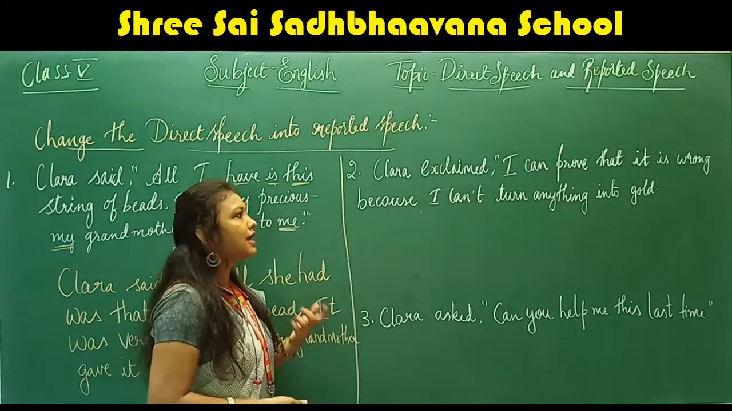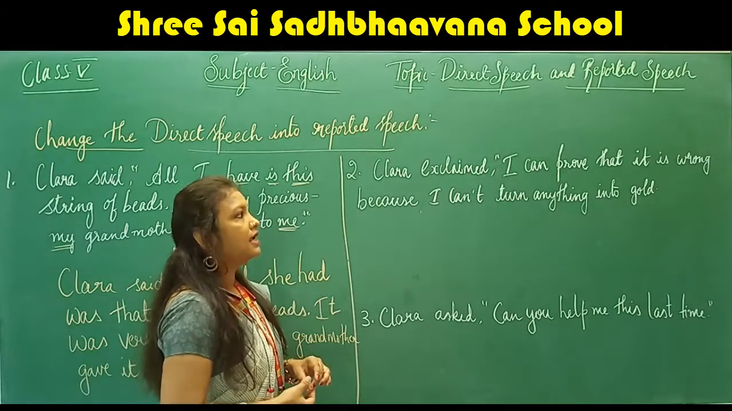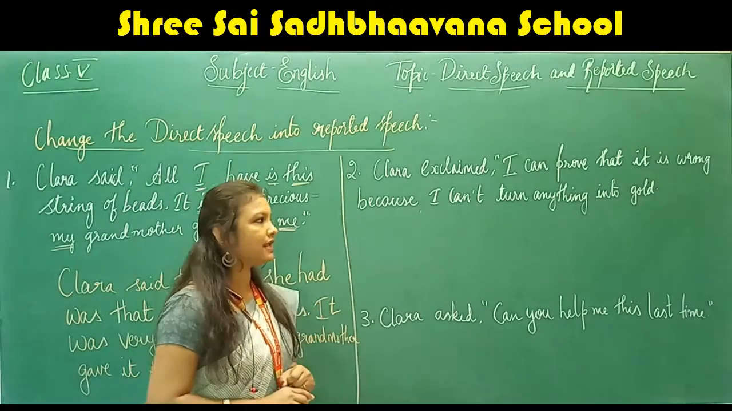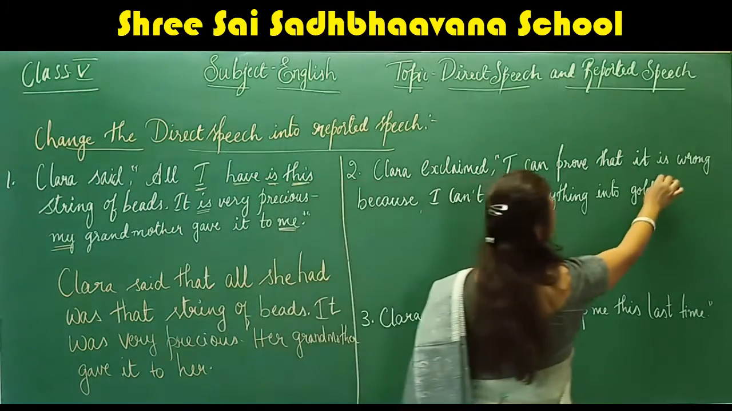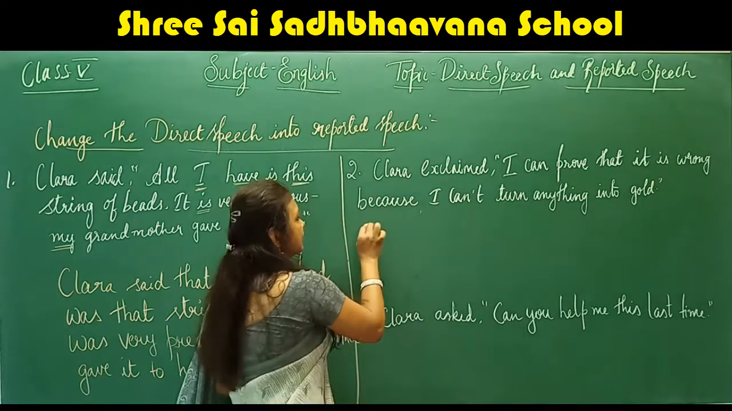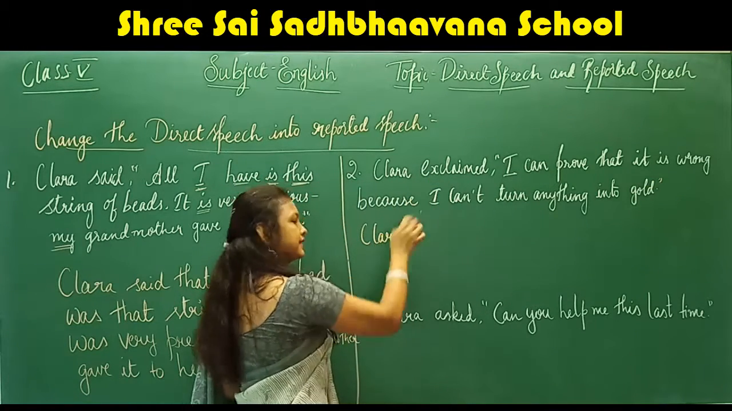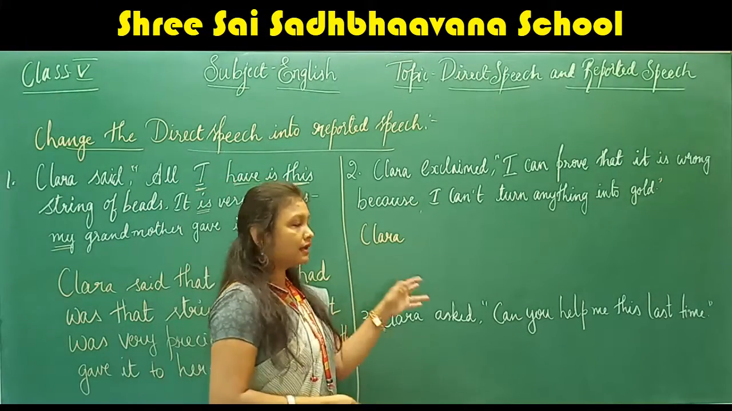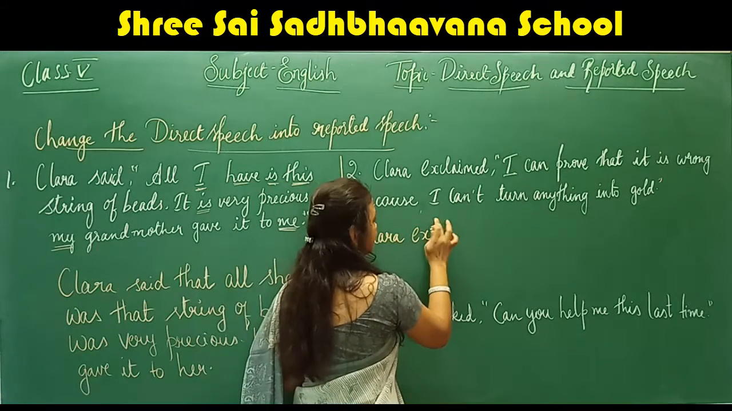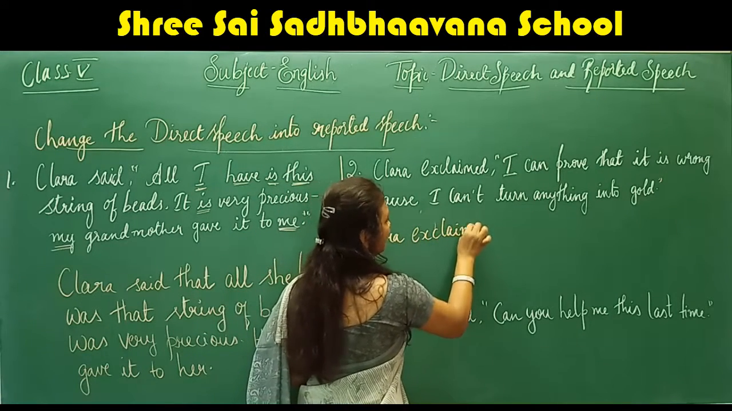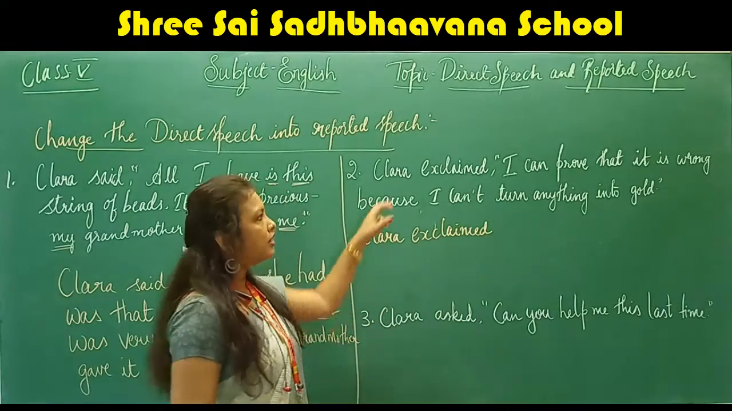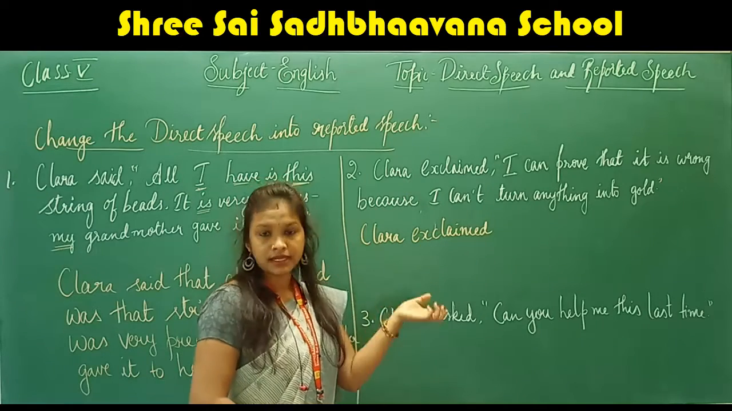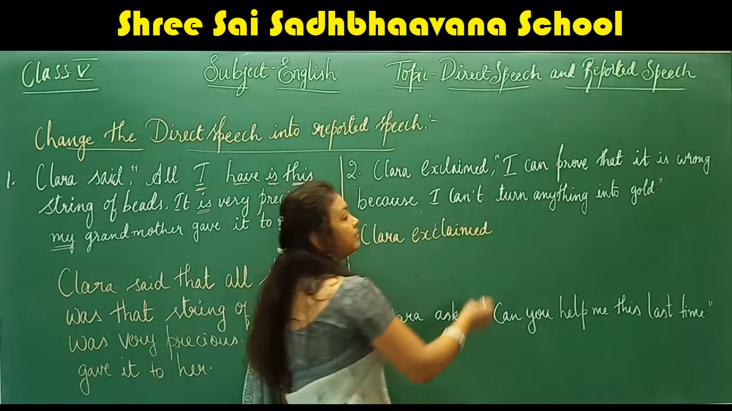The next question is, Clara exclaimed, "I can prove that it is wrong because I can't turn anything into gold." The sentence is in direct speech. Now what are the changes we have to make? First, Clara exclaimed. Whatever verb we want, we can write. Within these two words we can write exclaimed, or the same verb, or we can write said, asked. So Clara exclaimed that.